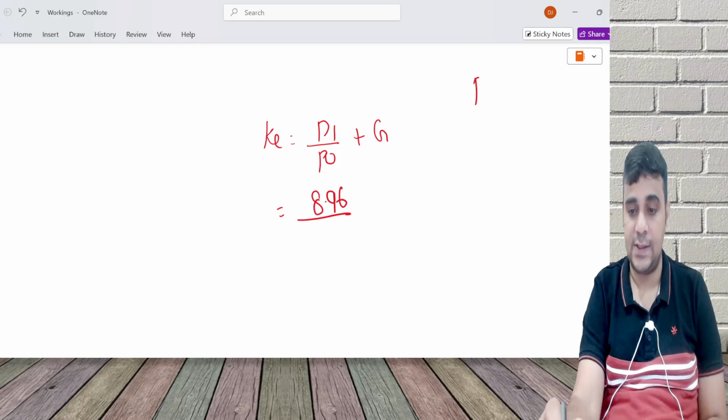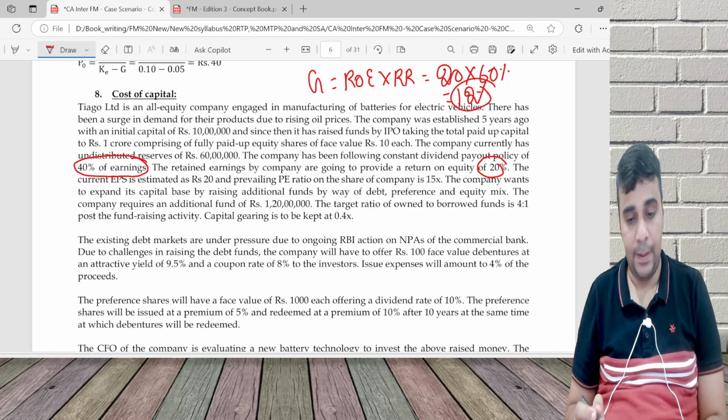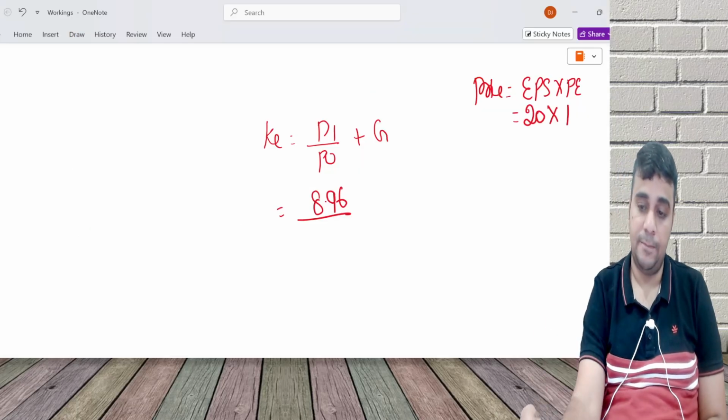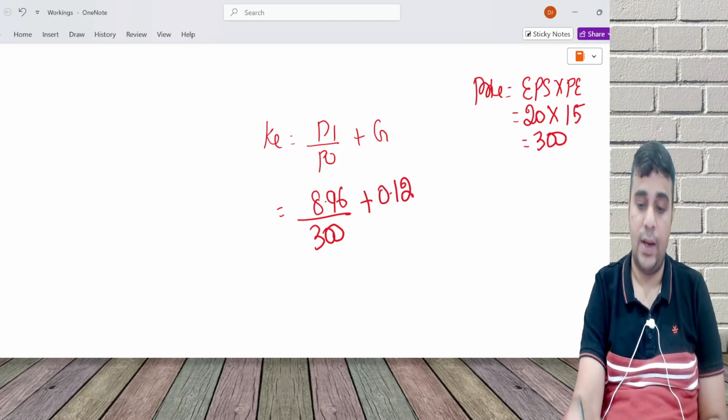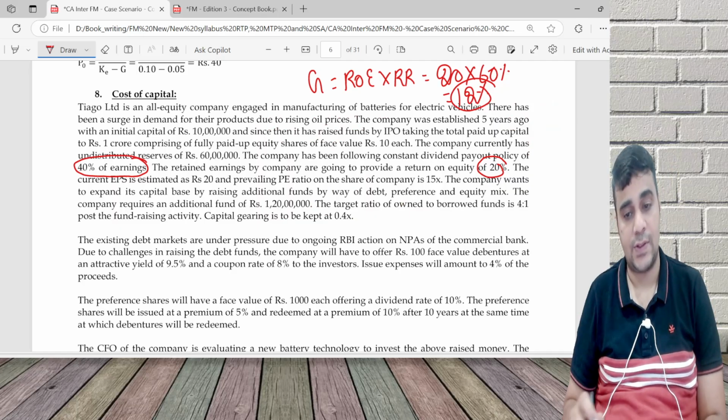8.96. What is price? Price is equal to EPS into P multiple. EPS is 20. P multiple given in the question is 15. That is 300. Growth is 12. How did I get 12 growth? I had already done 20 into 60%.